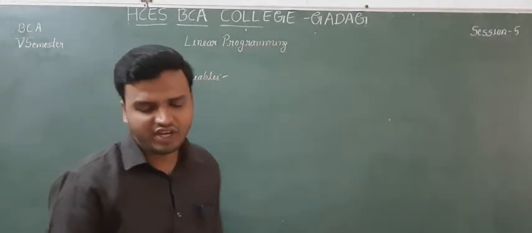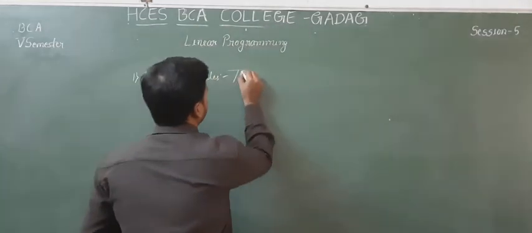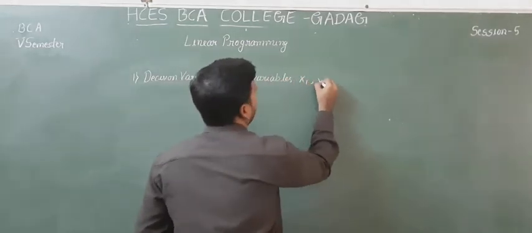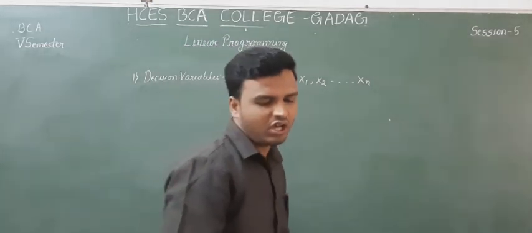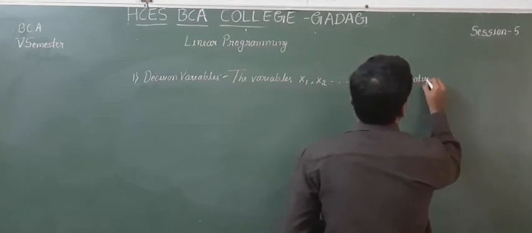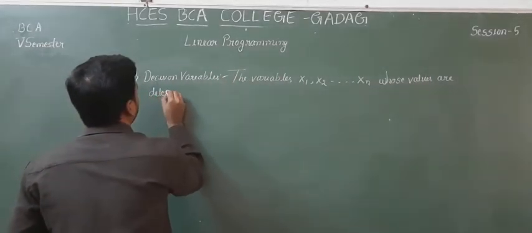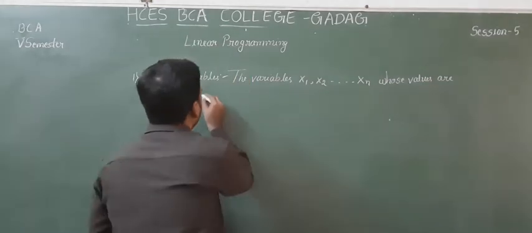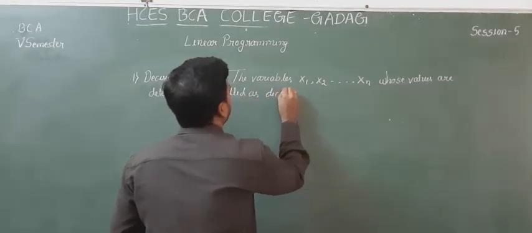What are decision variables? The variables x1, x2, up to xn, whose values are to be determined, are called decision variables.